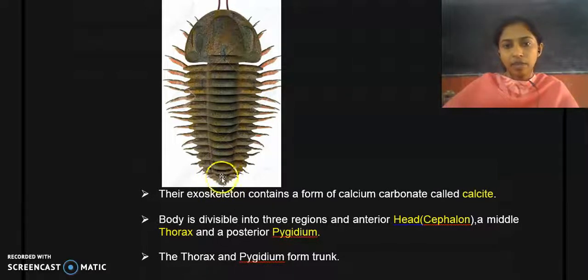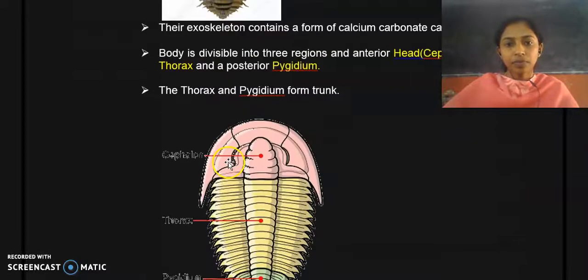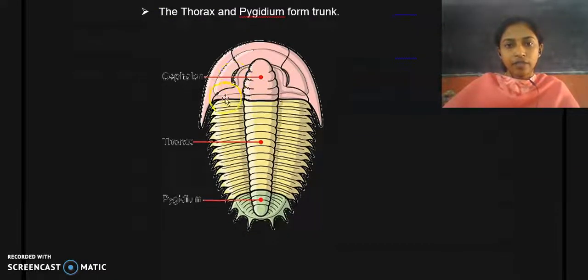So their body is divisible into the head or cephalon, the middle thorax, and a posterior pygidium. The thorax and the pygidium form the trunk. This is the trunk region of Triarthrus. Here you can find the cephalic region or cephalon, this is the trunk, and here you can find the pygidium.